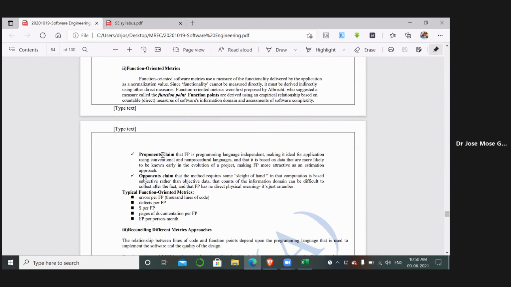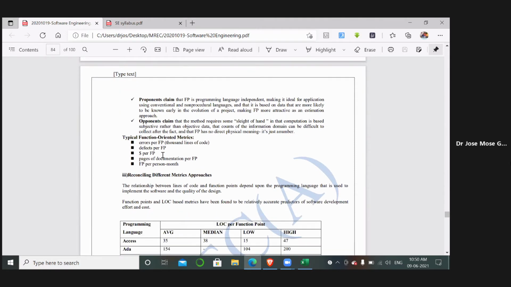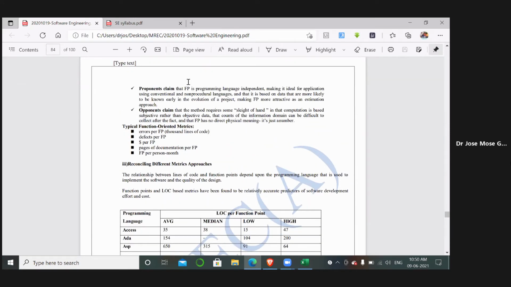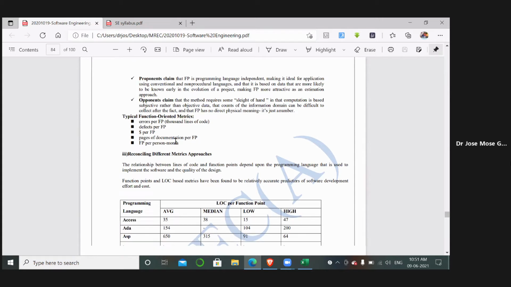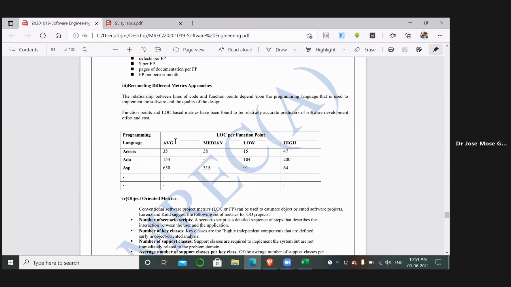Next, function oriented metrics, which is nothing but function point analysis in short, what we have seen. It is the same as the function point analysis we have taken. If we get any errors or defects in the inputs, outputs or interfaces, we will measure them in that particular way. And reconciling different metrics approaches.